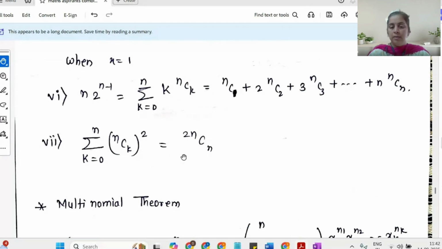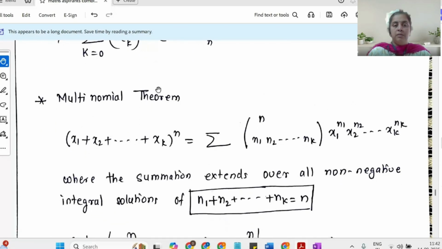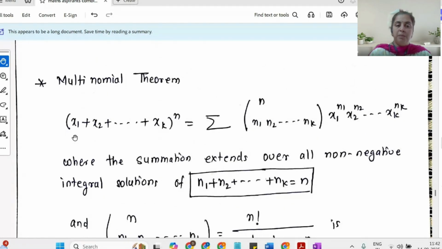I'm not getting into the proof of this. I have 3 more pages to discuss, so these are the results one should know. What is the multinomial theorem? The binomial theorem gives me an expansion of x plus y raised to n. But what if instead of 2 variables, I have k variables? The expansion of x1 plus x2 plus up to xk raised to n is given by the summation of n choose n1, n2, nk.